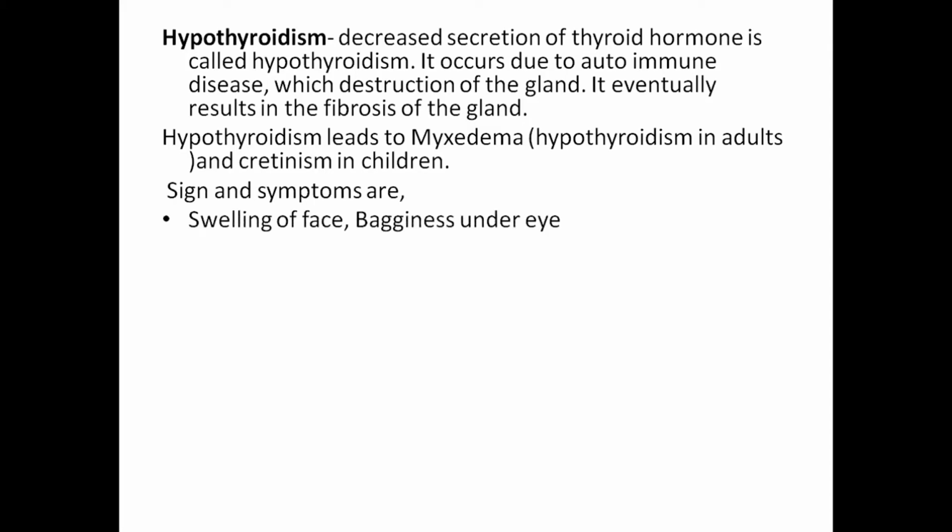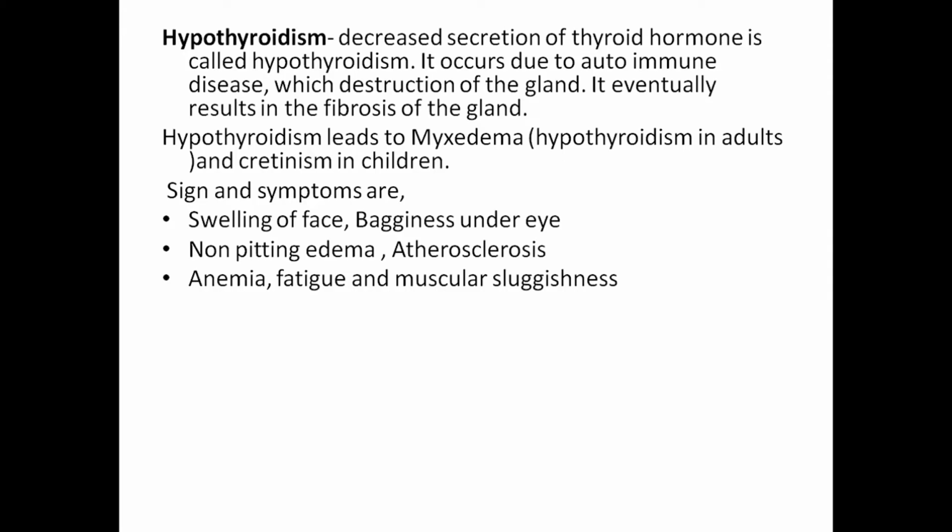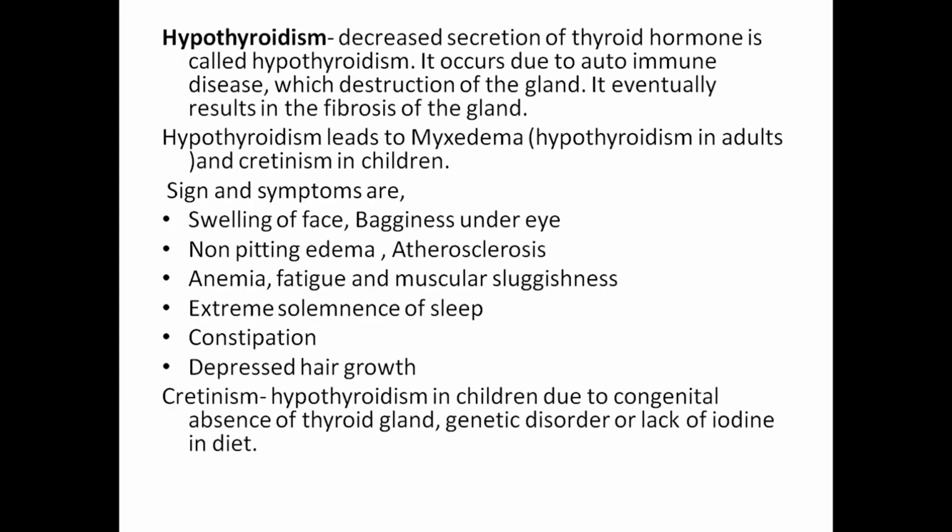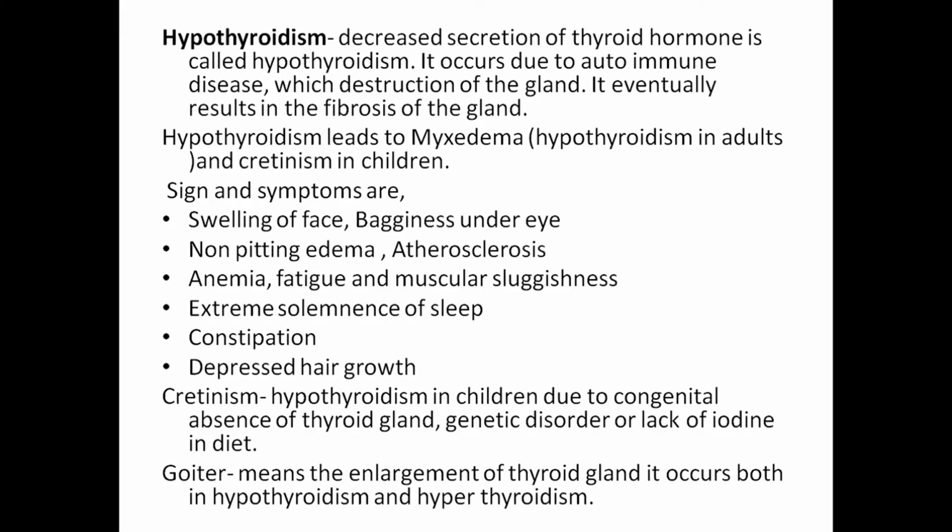Signs and symptoms are swelling of the face, bagginess under the eyes, non-pitting edema, atherosclerosis, anemia, fatigue and muscular sluggishness, extreme somnolence, constipation, and depressed hair growth. Cretinism, that is hypothyroidism in children, is due to congenital absence of the thyroid gland, a genetic disorder, or lack of iodine in the diet. Goiter means enlargement of the thyroid gland. It occurs both in hypothyroidism and hyperthyroidism.